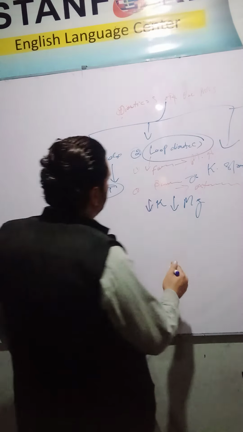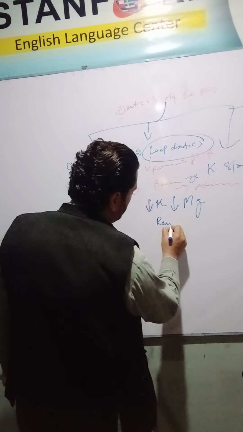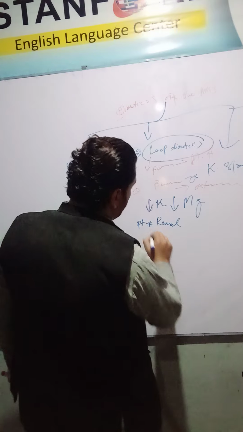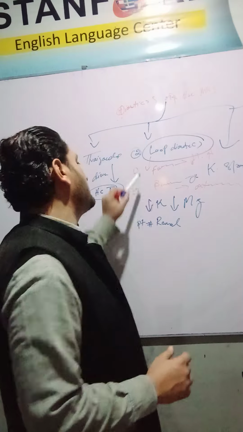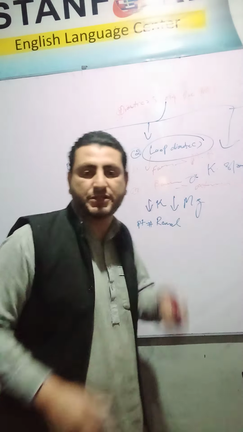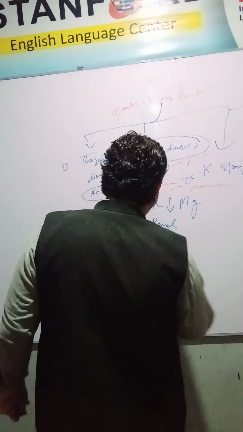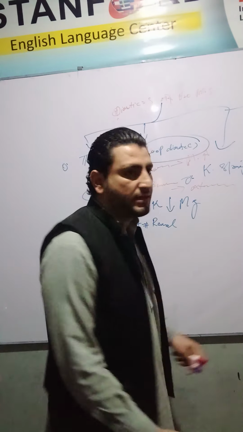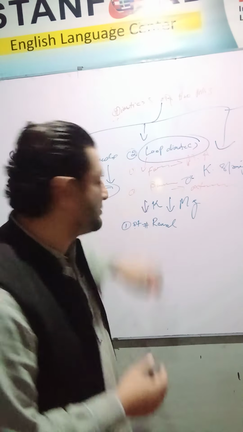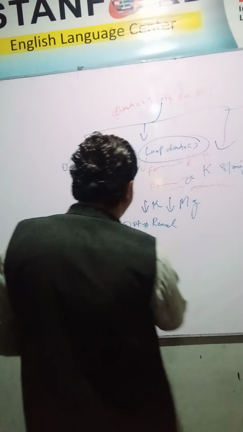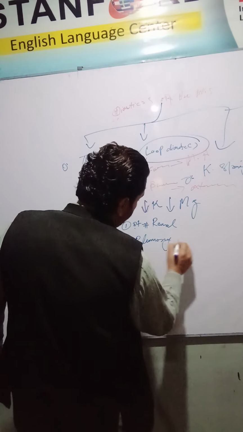Also, this classification of drugs is safe in renal problems. A patient having renal disease or renal impairment, we can give these loop diuretics, furosemide and bumetanide.